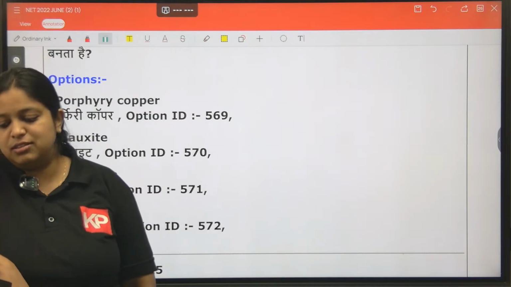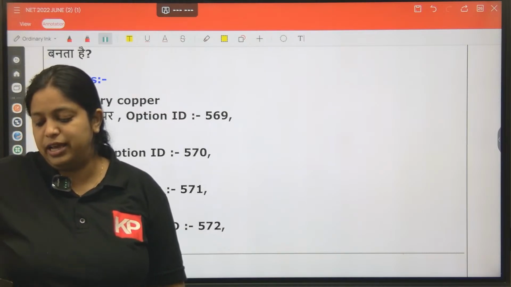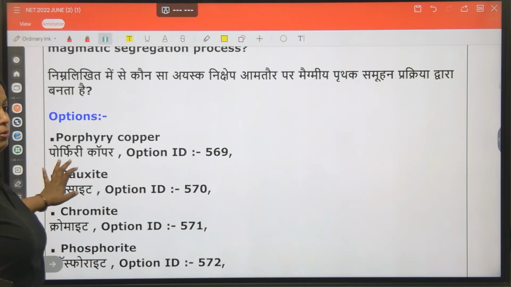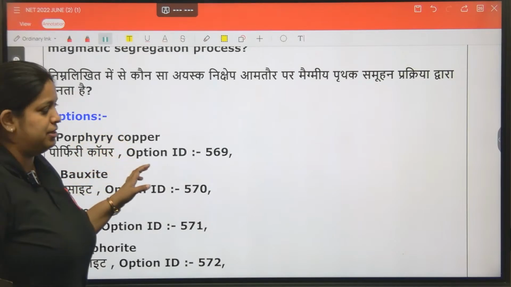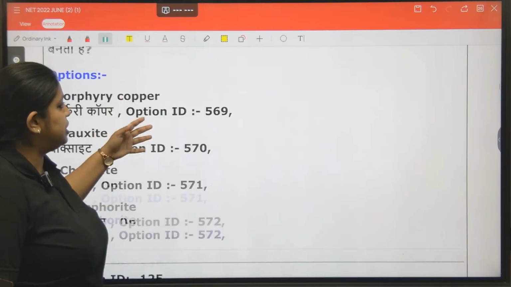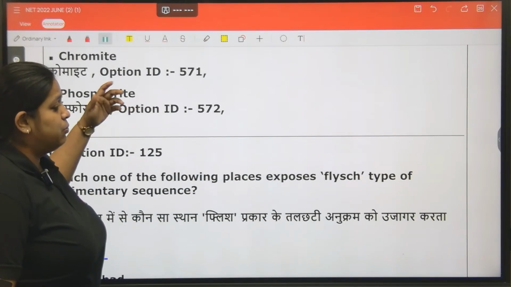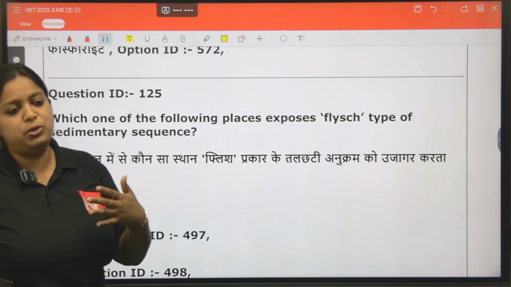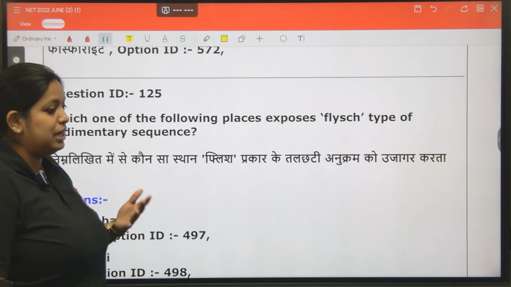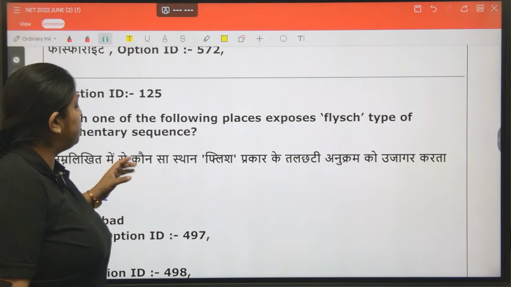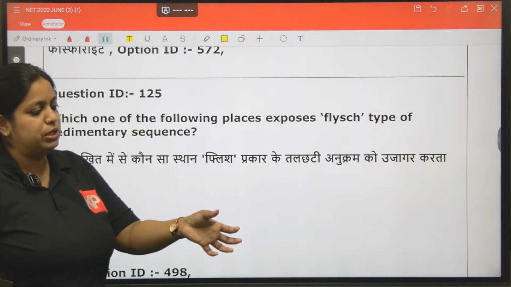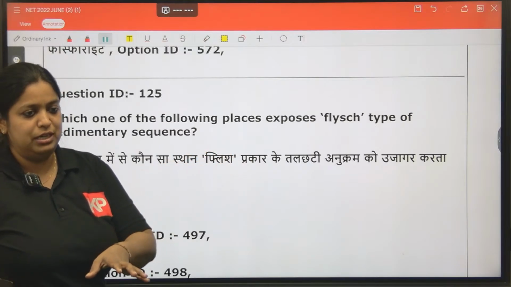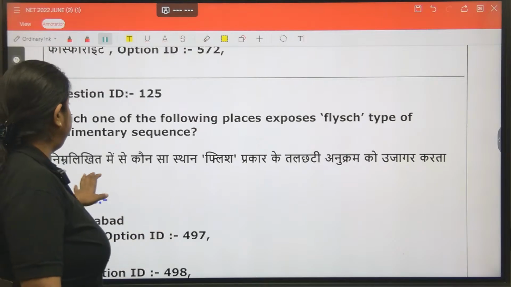So this is actually a very easy thing, but again a very important part. All the different types of ore formation processes are very important. You have to revise that. What is magmatic segregation and its examples, dissemination, what is magma injection, all the different processes of formation of ores and their examples. Also, you have to study what the Sukinda chromite is, what particular kind of formation has happened over there. That is also very important.